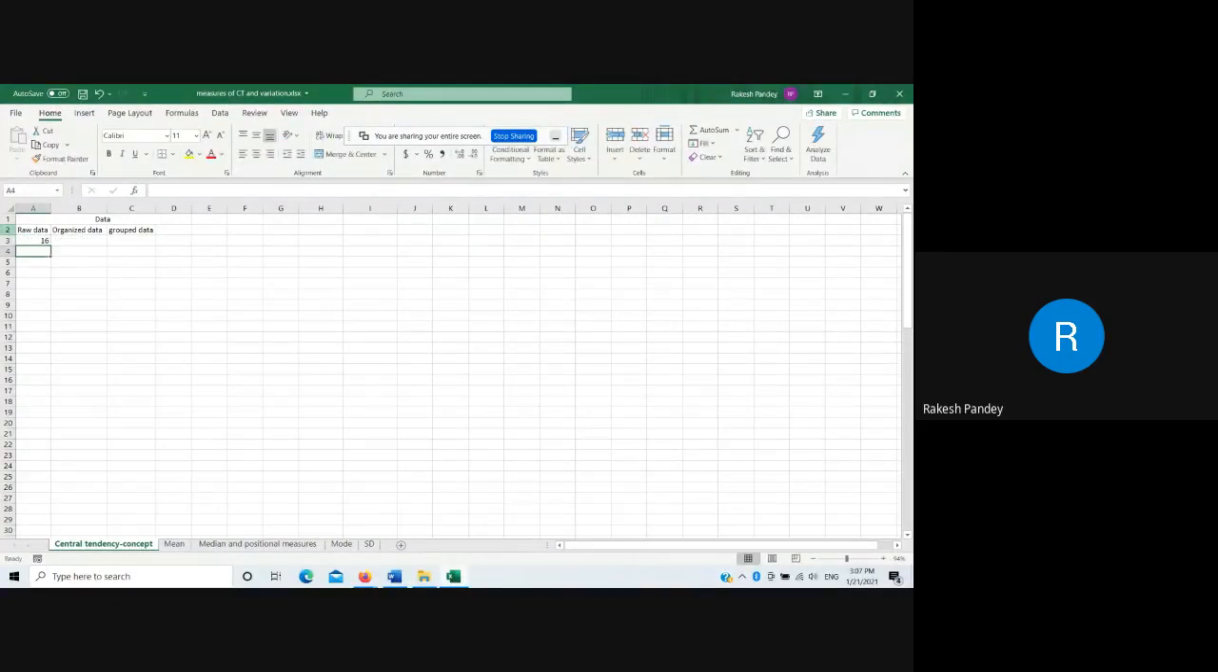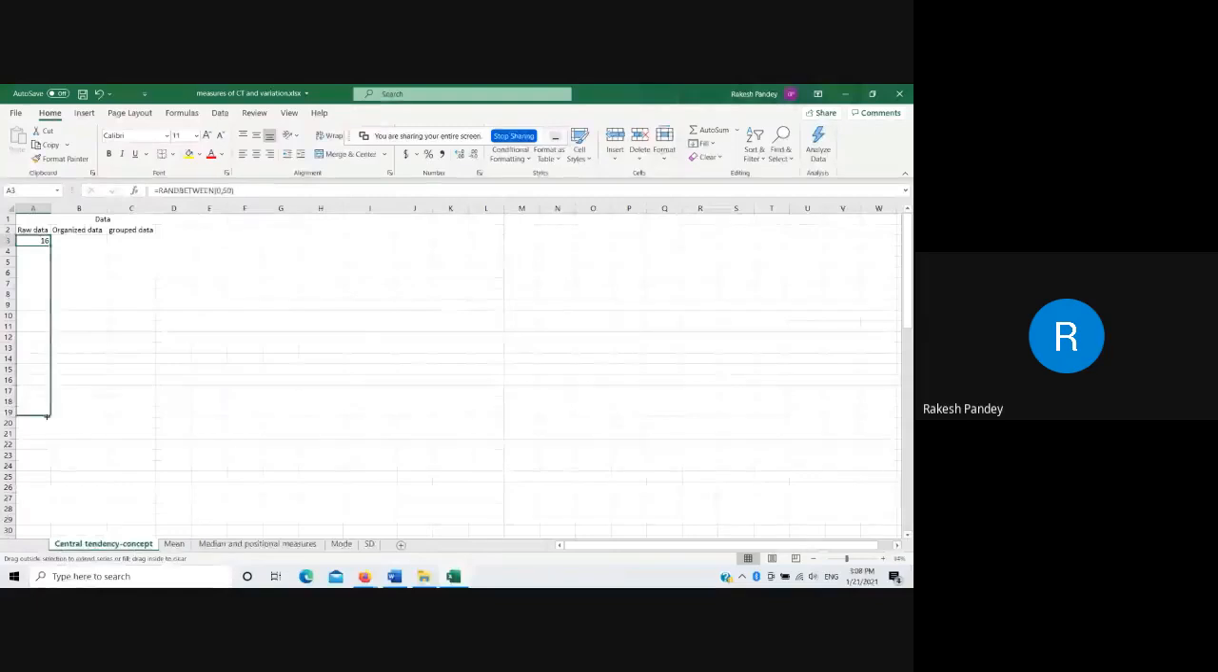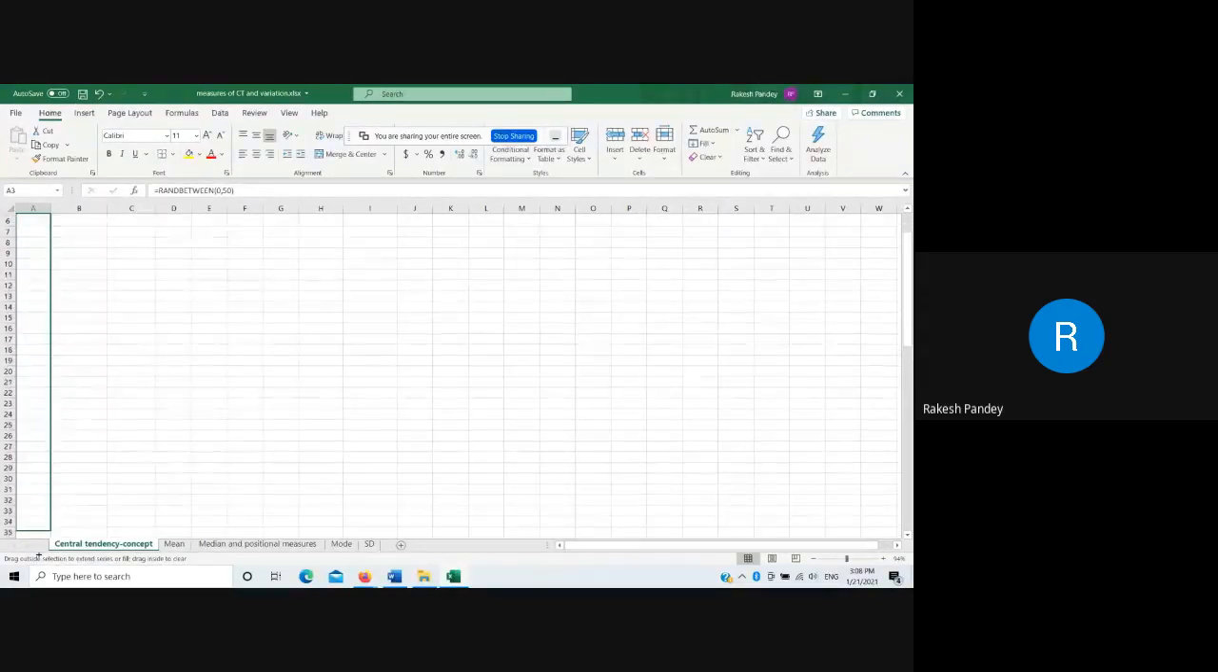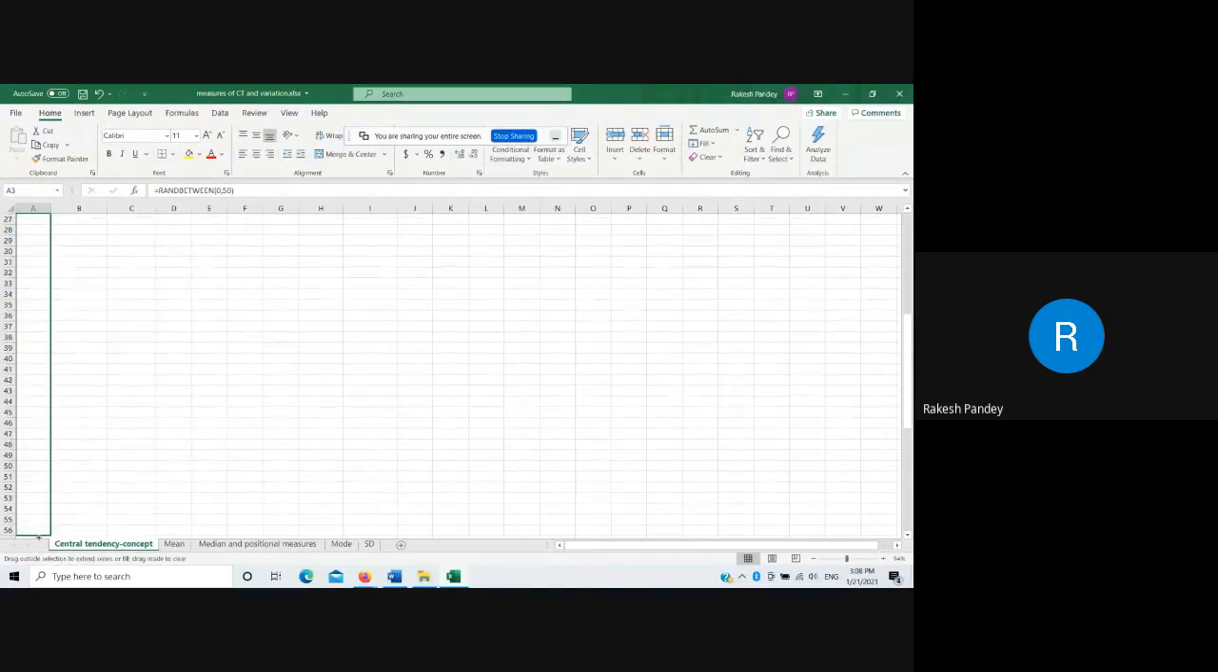Now enter. It has generated one number, but you will see when I copy, this number will be changing. So I said 50 students. I am starting with row 3, so I will go up to row 53. So these are the 50 scores. Suppose we obtained them. I am just cutting it, Control X. Now you can see that the 16 has changed to 2. I am pasting it here